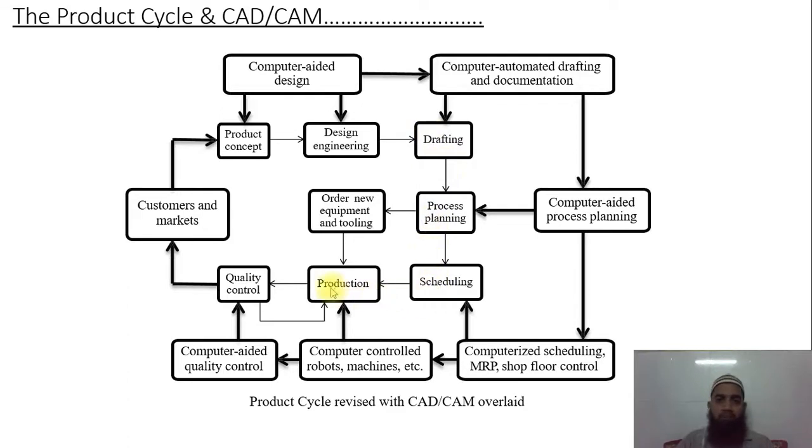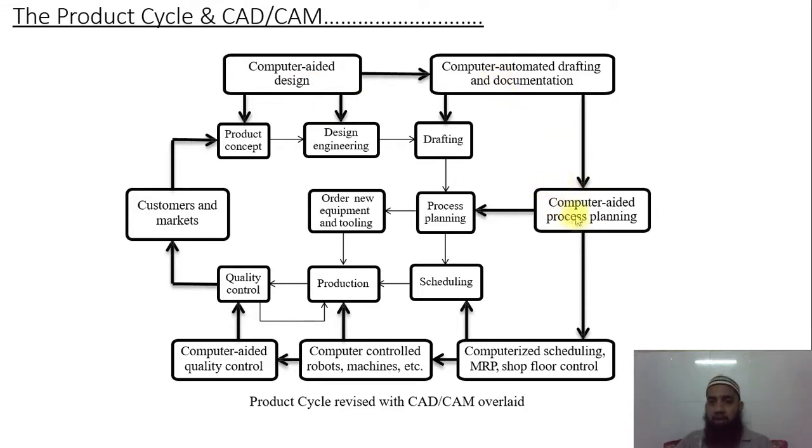Okay, this is a very long process, and it requires a lot of investment and a lot of time also. But here it is not like that. It is already connected, the computer aided design to the computer aided automated drafting, and they are connected with each other. After that, as we know, the computer aided process planning, as I already discussed with you, CAPP. Again, this computer aided drafting and CAPP are connected with each other.